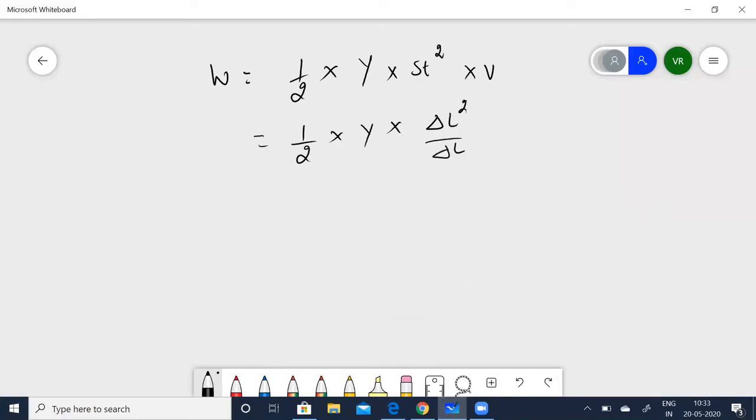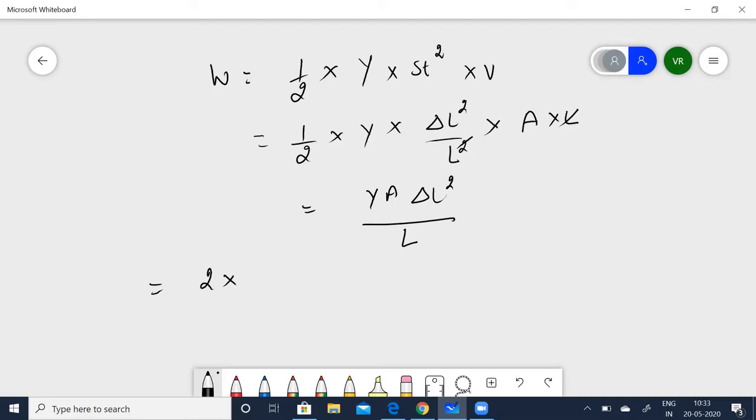Work done is equal to half into Young's modulus into strain squared into volume, which is half into Y into delta L squared by L squared into volume. Volume can be written as A into L, so this is half Y A delta L squared divided by L, and one L gets cancelled.